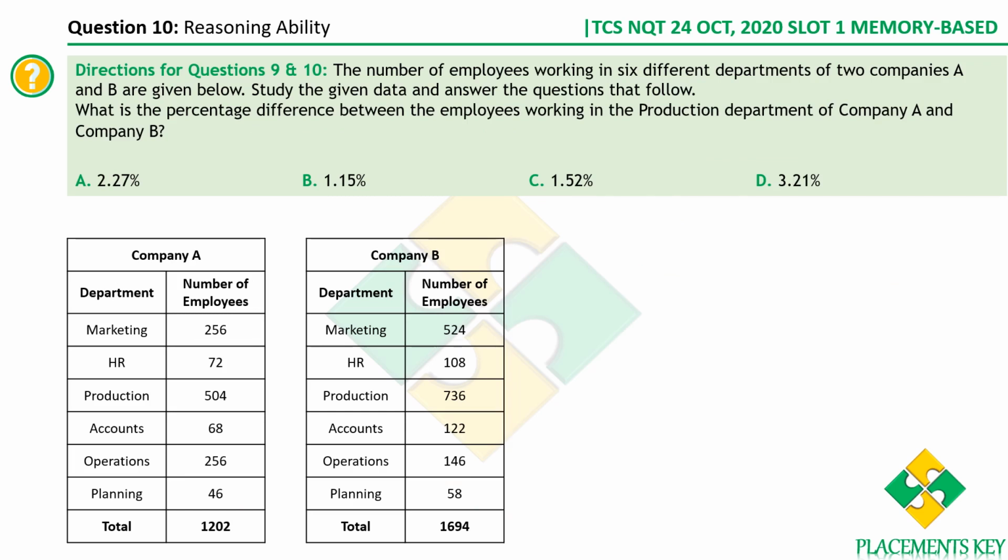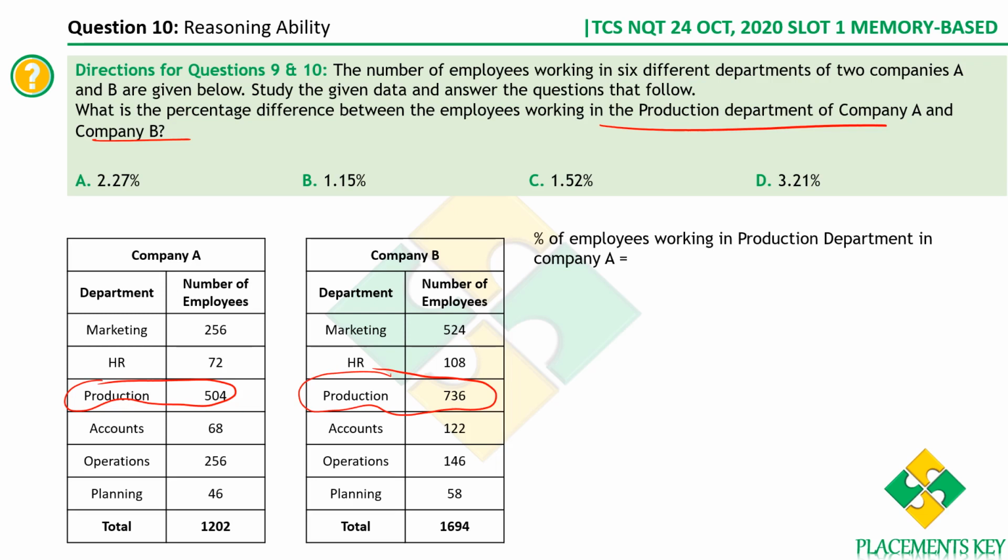What is the percentage difference between employees working in production department of company A and company B? First we should find the percentage of the people working in production department in A, then the percentage in company B, then find the difference. The percentage in company A is 504 out of total employees 1202, into 100. If you calculate it, you get around 41.93%. You can always use an on-screen calculator for such computations, because they are kind of difficult to compute manually.